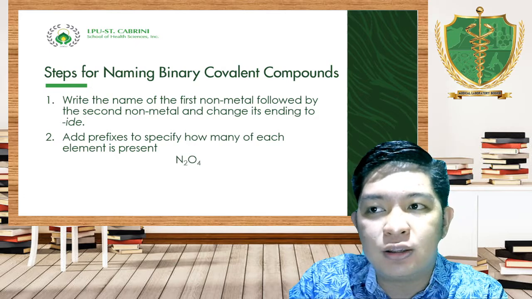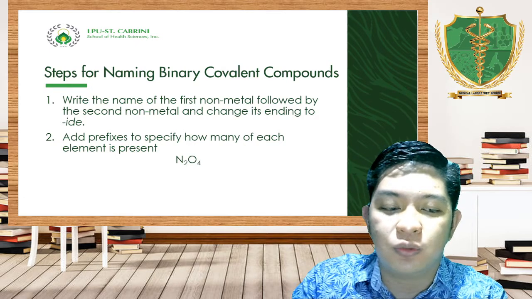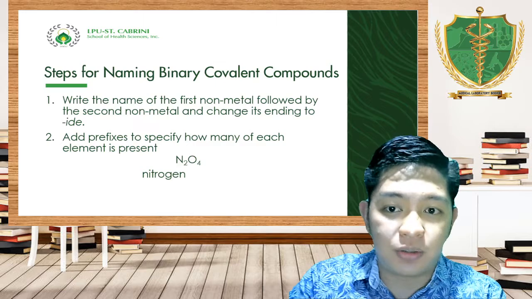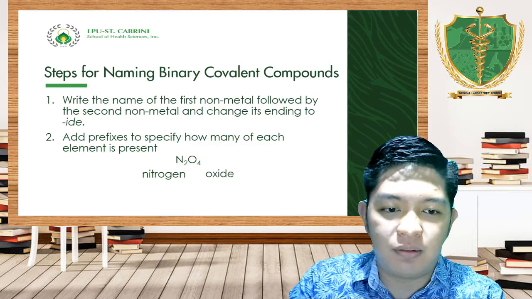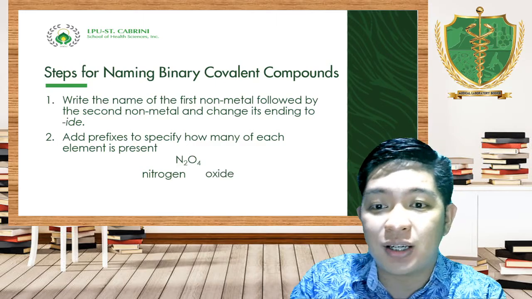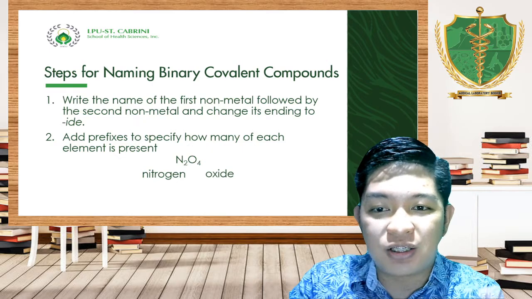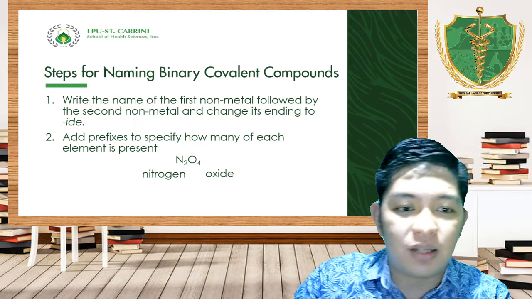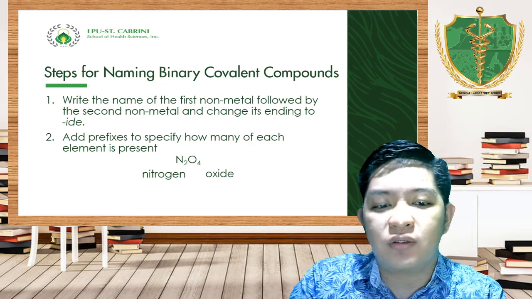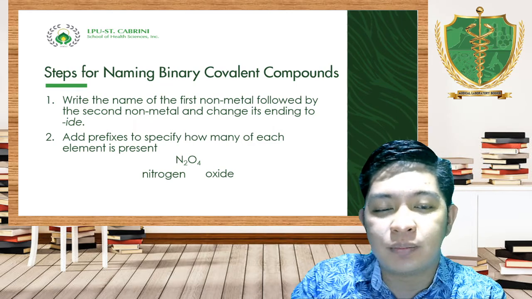Example, N2O4. We have nitrogen and we have oxide. Not oxygen, ha? Kasi you have to change daw the suffix into IDE. So you have nitrogen and we have oxide.